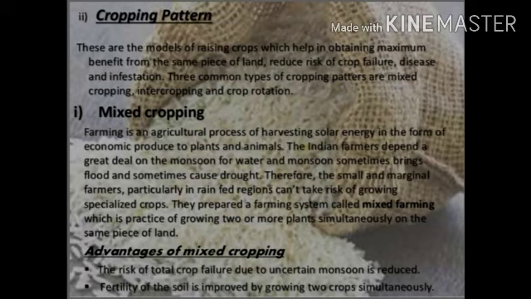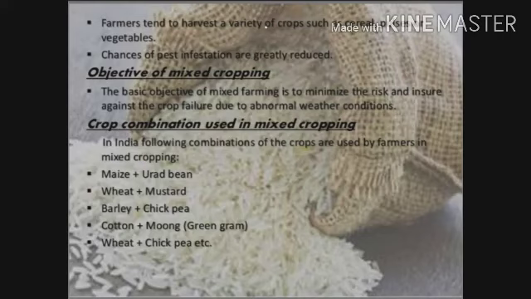If one crop is taking any mineral, the second will provide that same nutrient to the soil. Next, farmers tend to harvest a variety of crops, and chances of pest infestation are greatly reduced.